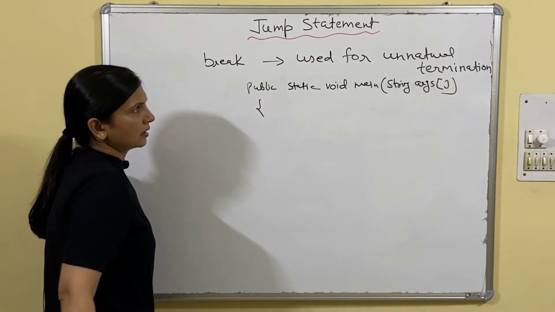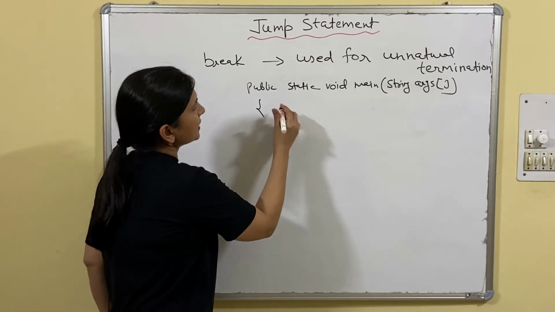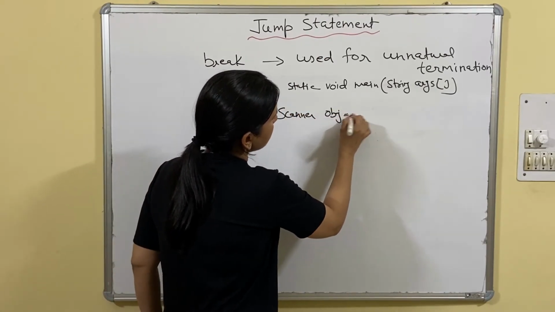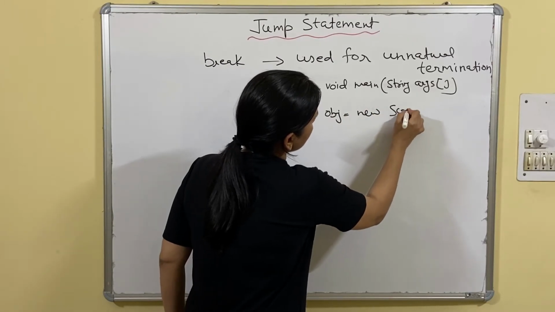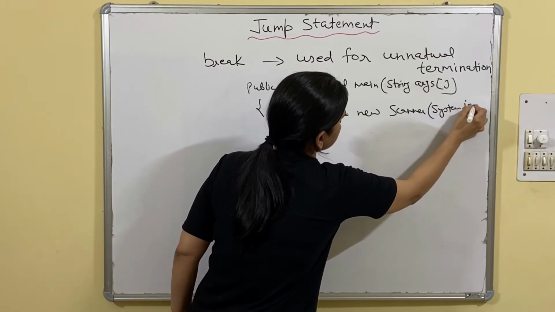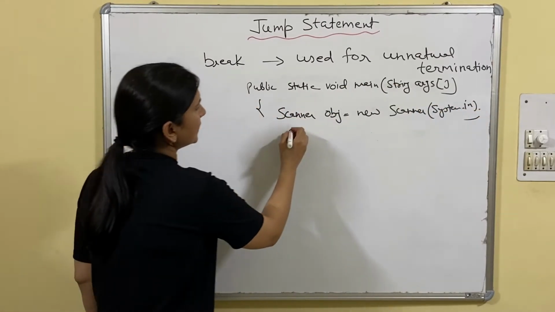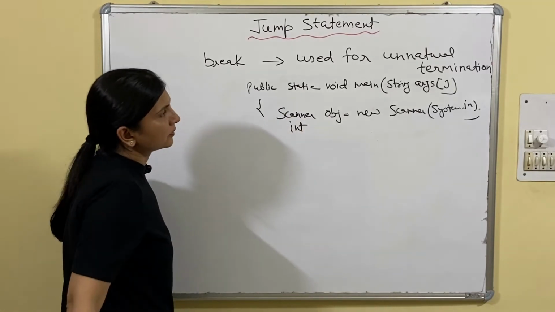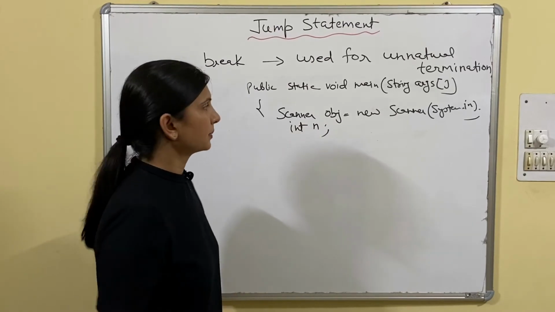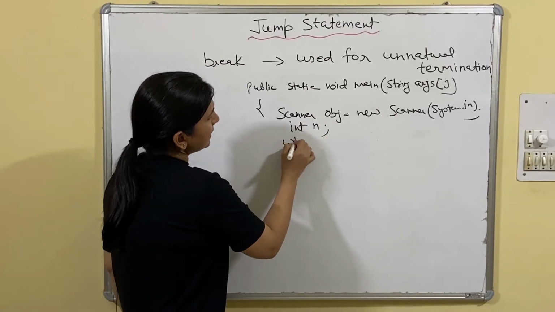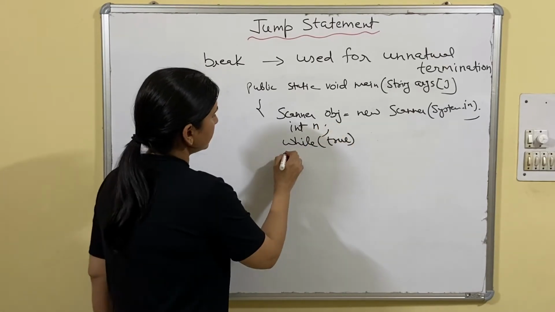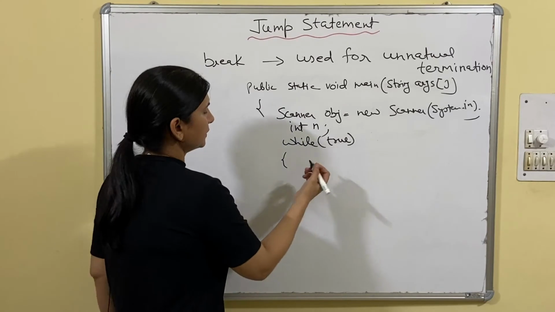Fine. Now in this function, first we will create the object of scanner. Scanner obj equals to new Scanner(System.in). Then we will declare a variable n for number. While true, that is the condition I am giving, and inside the loop we will write